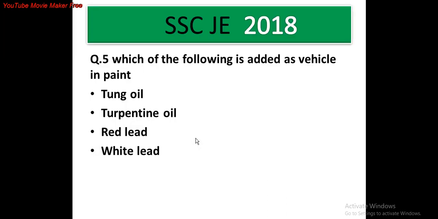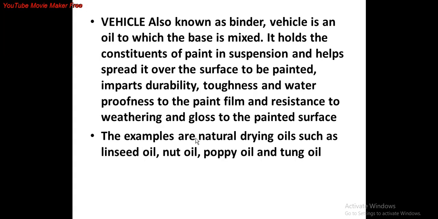Question number 5. Which of the following is added as a vehicle in paint? Options are A, tung oil, option B, turpentine oil, option C, red lead, and option D, white lead. In the question we have to find out the vehicle in paint. Vehicle is also known as the binder, and the vehicle is an oil to which the base is mixed.